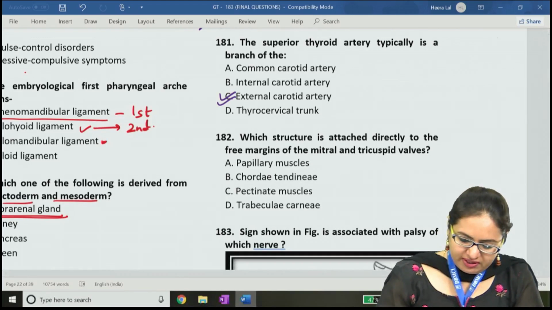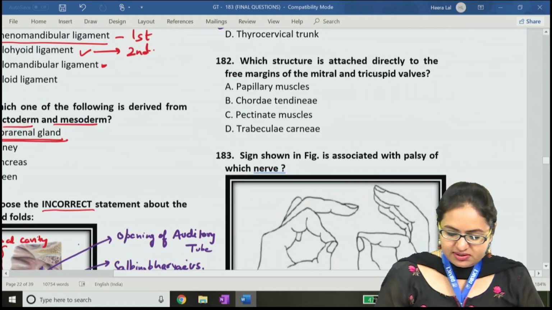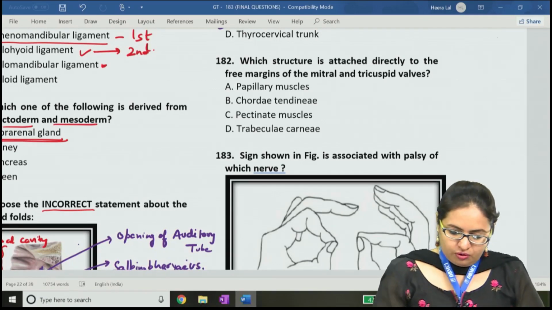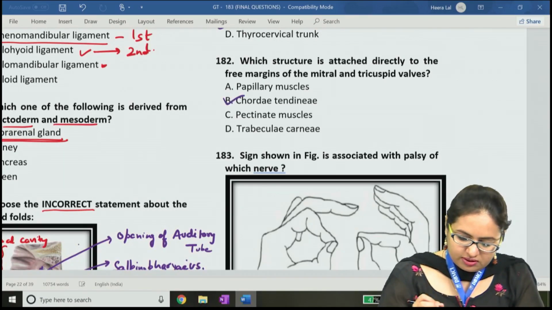Now the question number 182 says: which structure is attached directly to the free margins of the mitral and the tricuspid valve? Over here the answer will be B, the chordae tendineae.